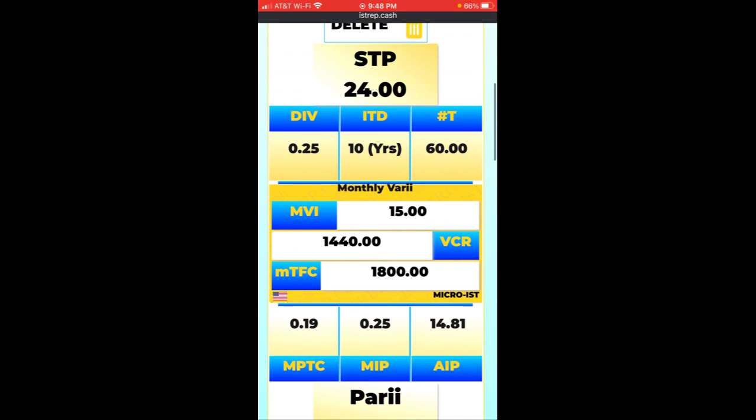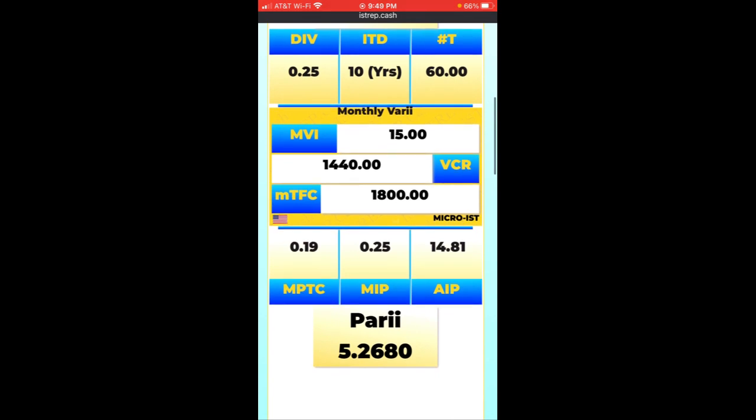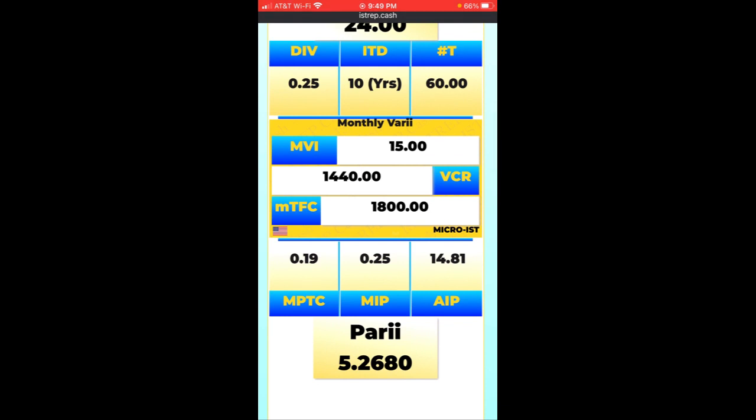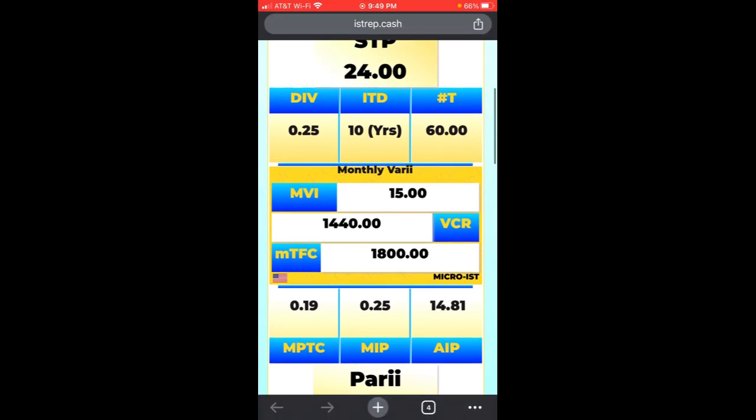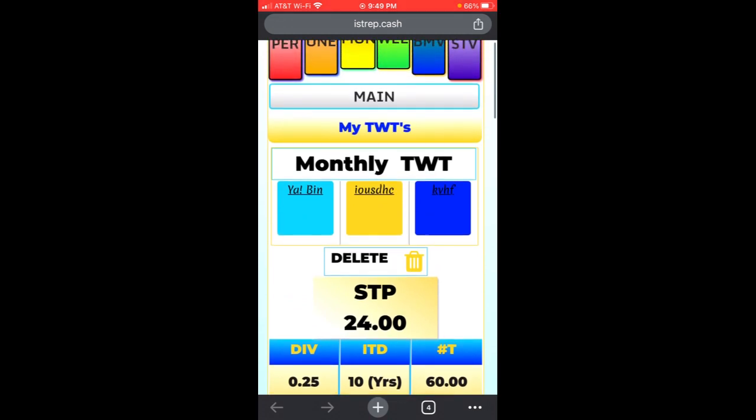You've got the static token price, $24. You've got your par ride, your profit, your extra, what you get paid over what you paid for the token, of $5.26, and it gives you all the other metrics of the TWT, the div, the ITD, the hashtag T, MVI, VCR. If you would like to comprehend all those, watch some more of the other videos.